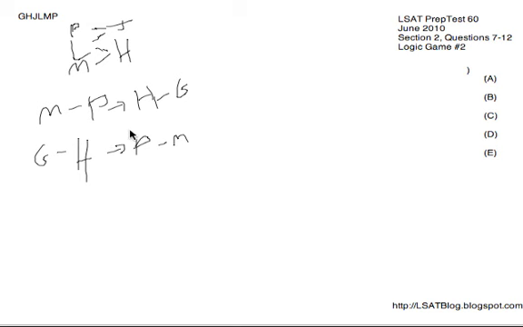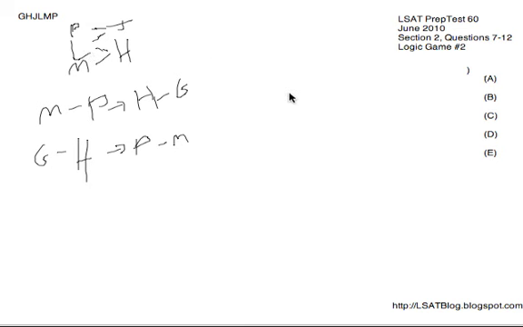Now, those two diagrams would not encompass all the possibilities for the game, because perhaps there's a case where we don't have M before P and we don't have G before H, and we wouldn't know what happens then necessarily. It would be a little bit more open-ended, but we can still make two different diagrams reflecting what happens when M is before P and when G is before H, two different diagrams to show that. So using this as our basis, when M is before P, what happens? So we'd have to just stick G in after it, right?